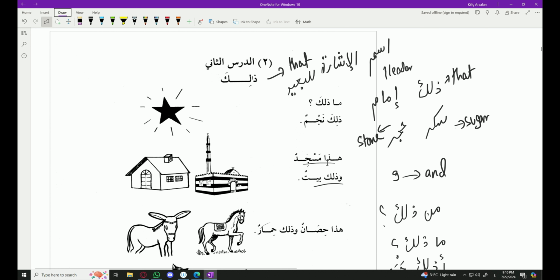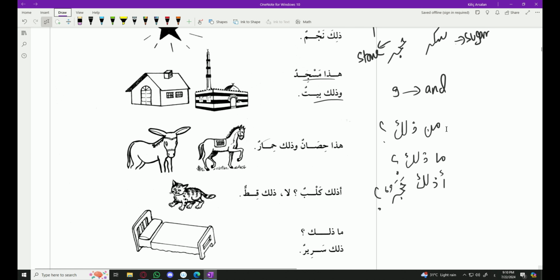For example, the sentence هذا مسجد وذلك بيت translates to: this is a mosque and that is a house. Zalika has the same properties as haza in the sense that man zalika means who is that, ma zalika is what is that, and a zalika hajarun is that a stone.